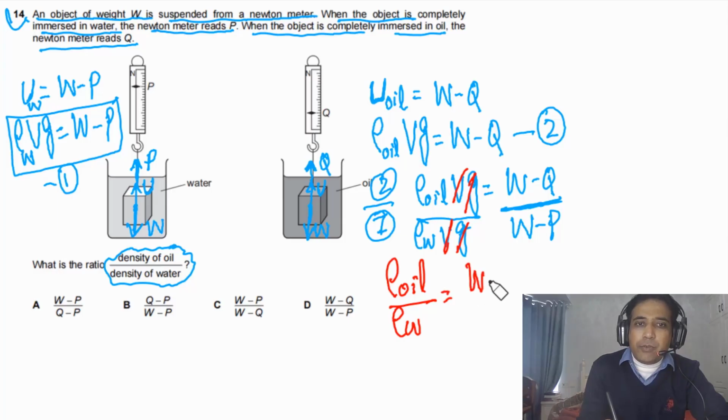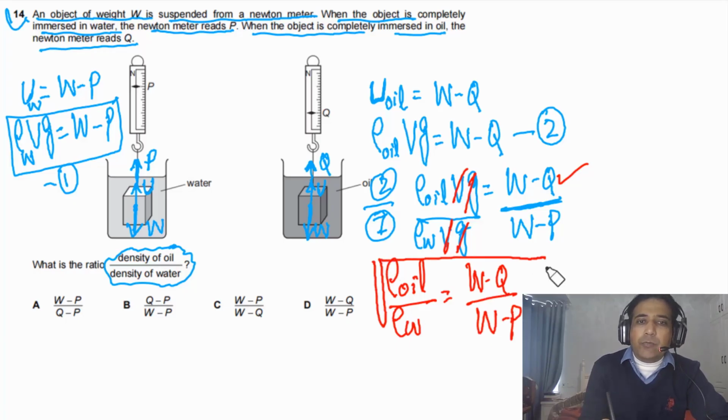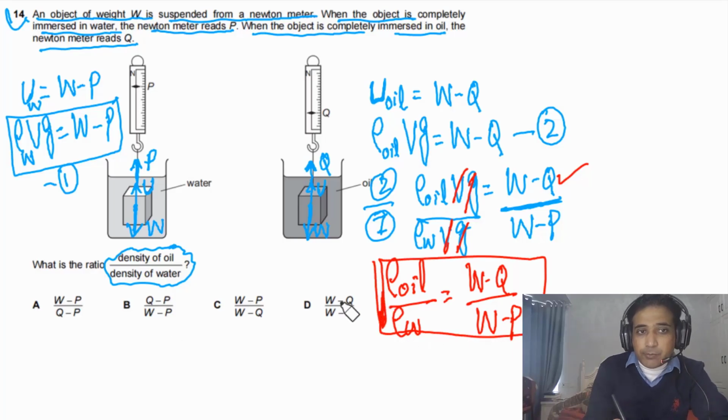So we are left with density of oil divided by density of water, which is equal to W minus Q divided by W minus P. So this is our final answer. The answer for this question is W minus Q divided by W minus P, so the answer is D.